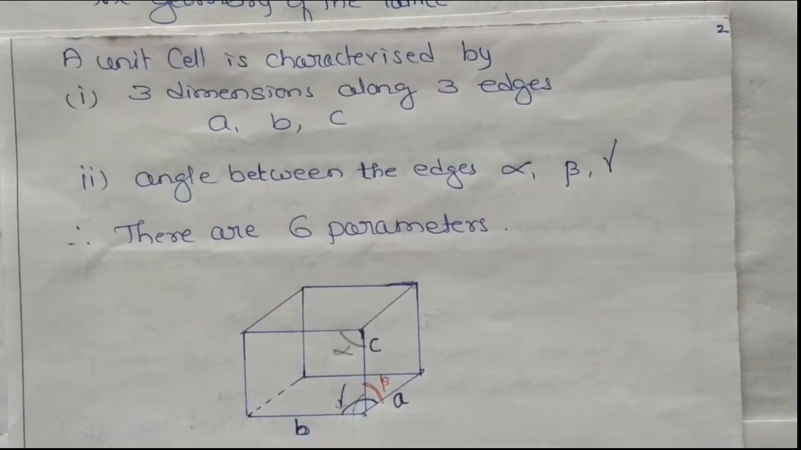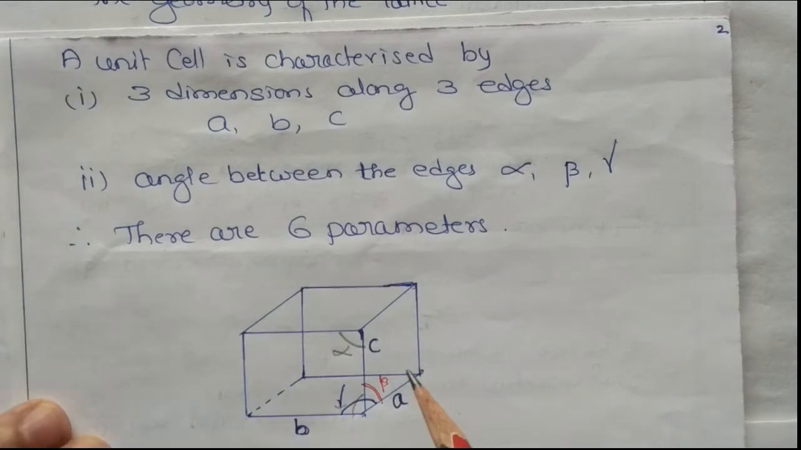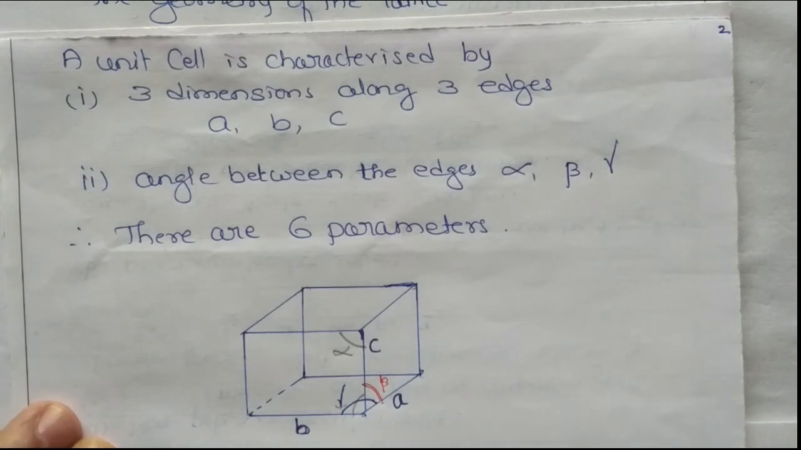Now the next concept. A unit cell is broadly divided into two categories. One is a primitive unit cell. What do we mean by a primitive unit cell? If the atoms, ions, or molecules are present only on the corners, then that is called a primitive unit cell. The next one, the second, is the centered unit cell.